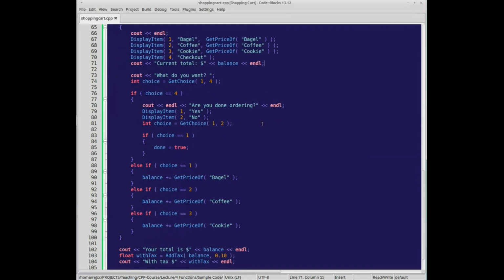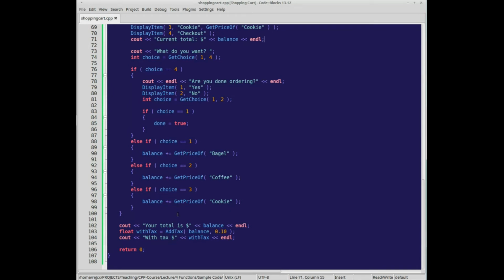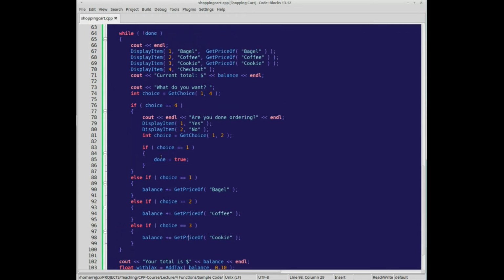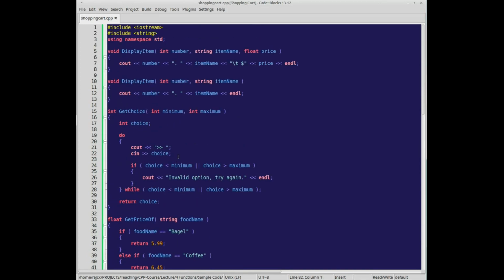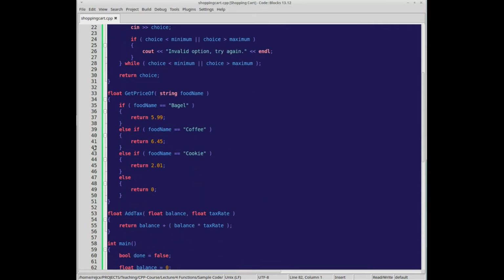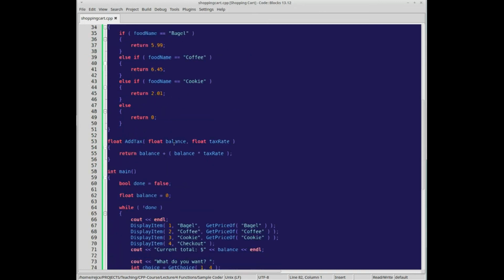And so that's an example of how we could substitute our functions here, just to make things a little bit cleaner and easier. Now we could even take each of these options and make them their own function. You can continue abstracting this as much as you want, but this is just a simple sample to get you used to that.